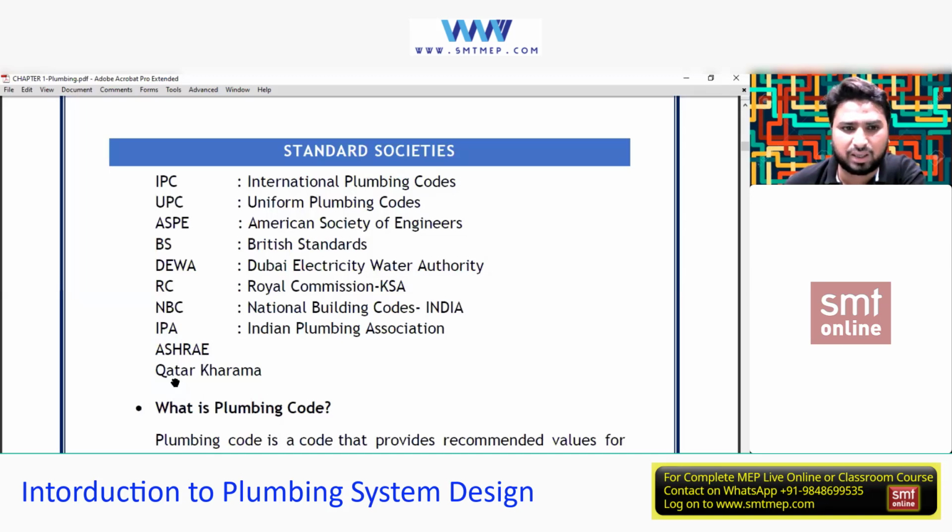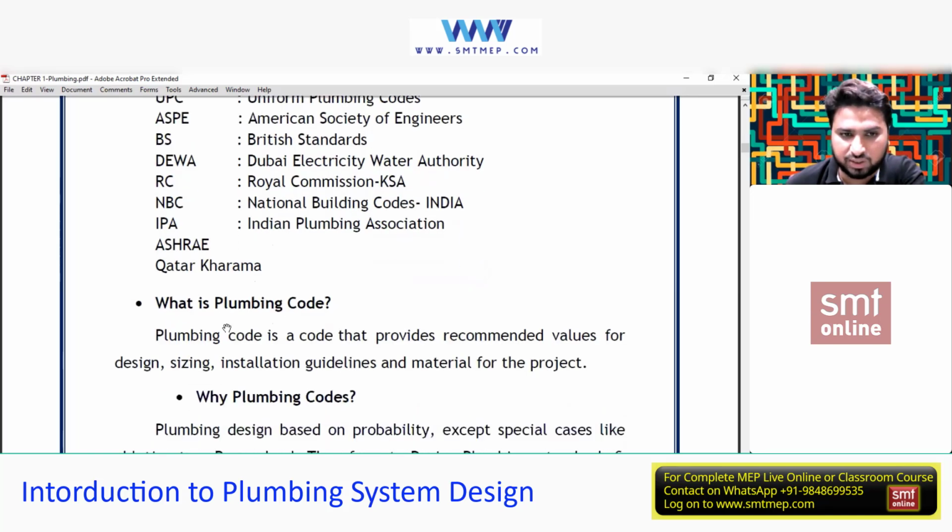Apart from this, there is NBC, he said. There is one more thing, NPC also, that is the National Plumbing Code, that is again for India. Okay, so there are a number of things: UPC and IPC, NPC, NBC, and the ASHRAE application handbook. There are a number of different codes over here. But why are these codes required? So I'll give you a clearer idea.